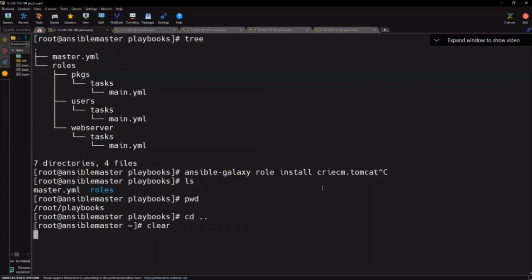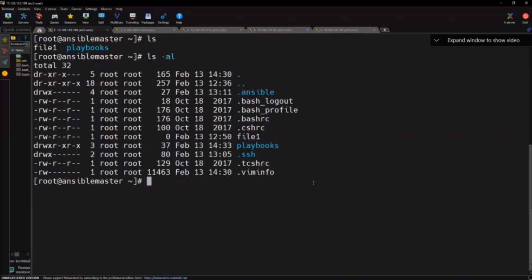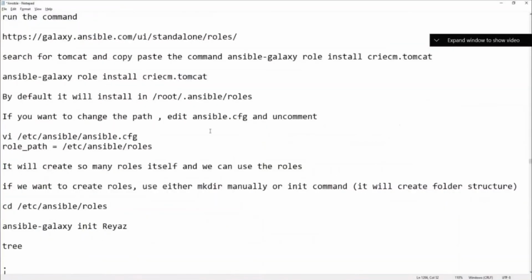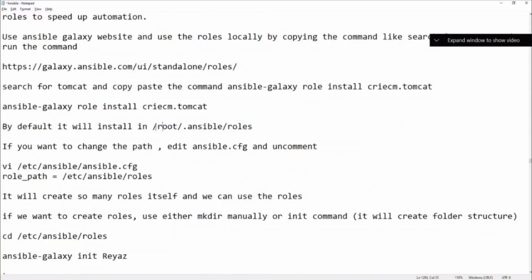If you go back to the root, ls -al. Do you see this .ansible hidden directory? It will create a directory inside this, /root/.ansible. You go inside this .ansible. By default, this role installation will be created under /root/.ansible/roles. All the structure will be created here in the root.